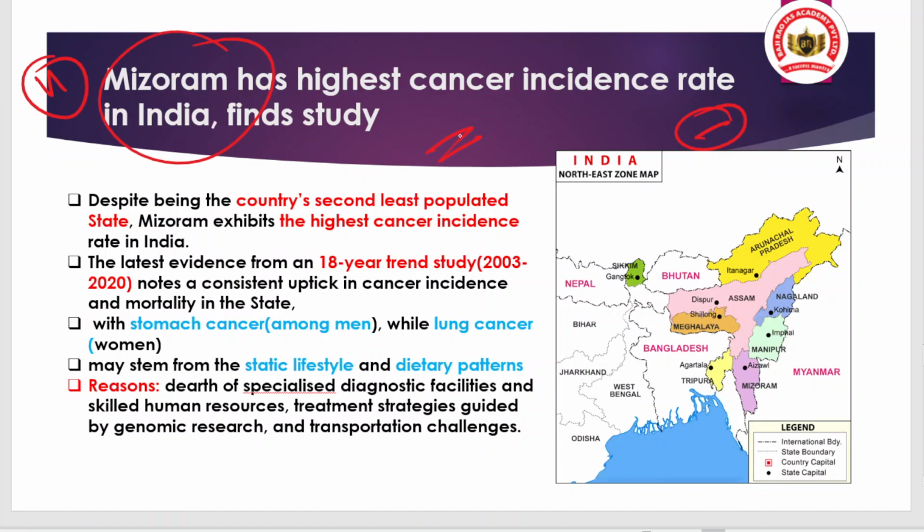We have the highest number of malaria cases, dengue cases, and other diseases like pneumonia. And again, we have the highest number of cancer cases. So India is actually an example of disease burden.